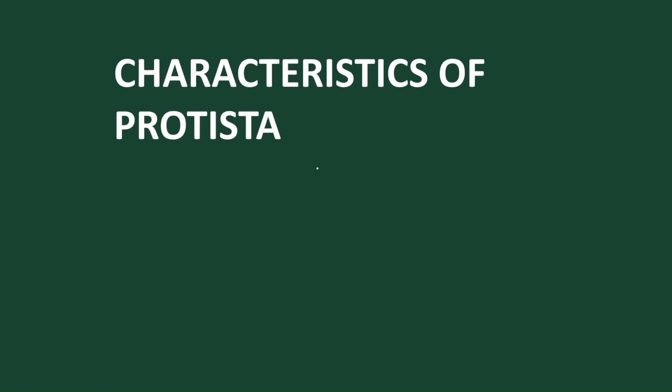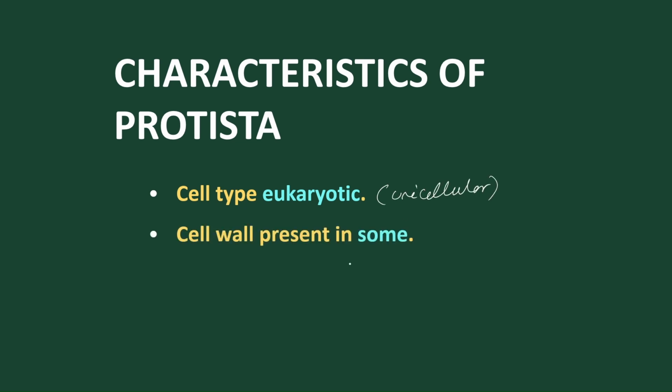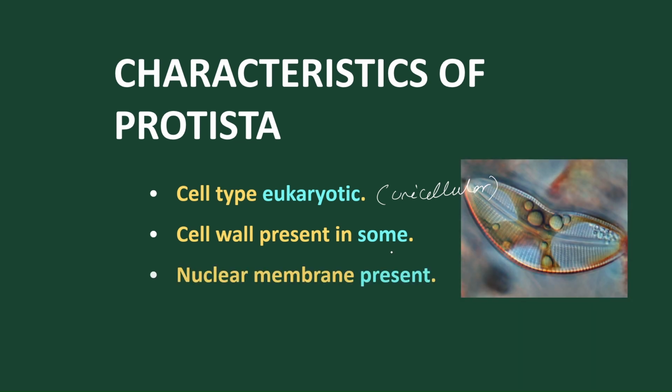Okay. Now let's talk about Protista. So what are Protista? Protista are mostly eukaryotic and unicellular. Cell wall is present in some and absent in others, because Protista animals don't have a cell wall, and some slime molds also don't have a cell wall.